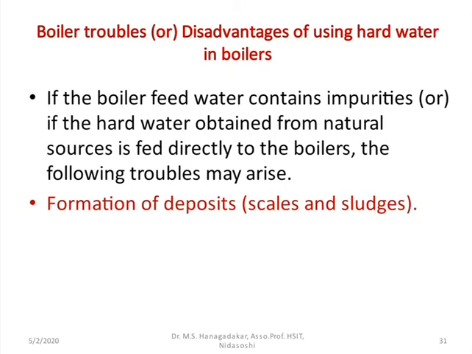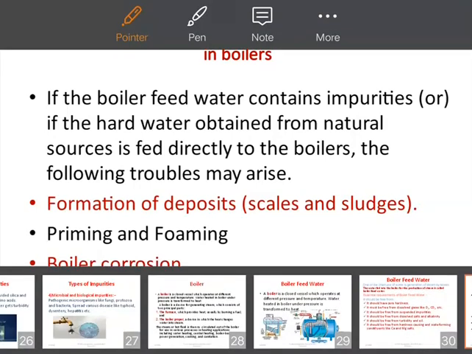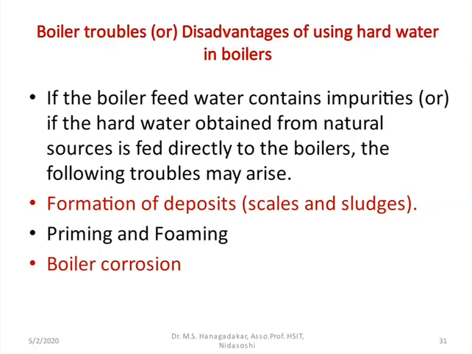Let us discuss the different types of troubles possible in boilers, listed below. The first one is the formation of deposits, that means formation of scale and sludge. The second one is formation of priming and foaming. And the third one is boiler corrosion. These are the three important troubles you need to understand very clearly.